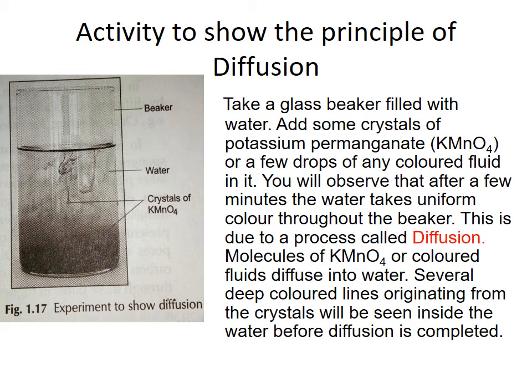You can also take ink. We know that ink is a fluid. Now add a few drops of this fluid or crystals of KMnO4 into the water in the beaker. Keep it for some seconds.